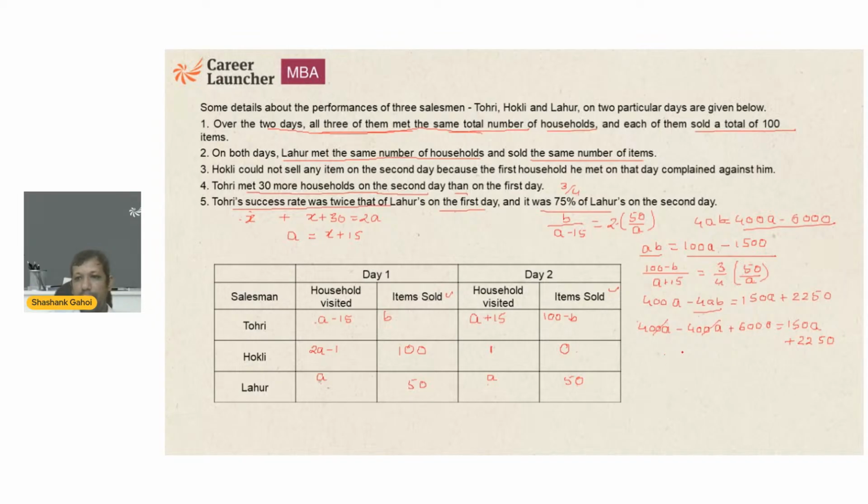I can cancel out, and this becomes 40, and this becomes 15. So 40 is equal to a plus 15. So a comes out to be 25.